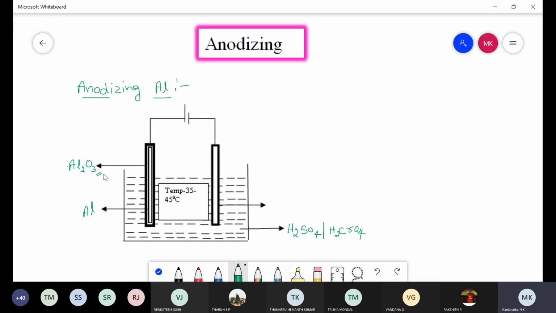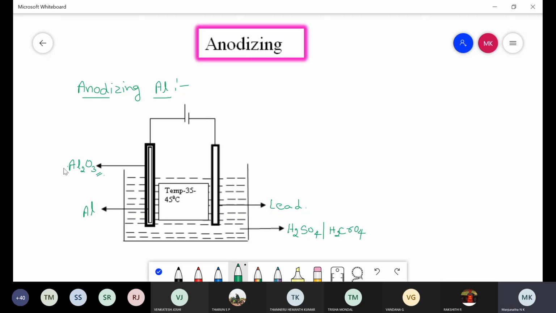Coming to the process, first we need to construct an electrolytic cell in this way. Take aluminium metal, made as the anode, and take lead or stainless steel as the cathode, and use either sulfuric acid or chromic acid as the electrolyte solution. Maintain a temperature of 35 to 45 degrees Celsius. Under this condition, when an electric current is supplied, it undergoes a chemical reaction, and an aluminium oxide layer forms on the surface of the aluminium metal.